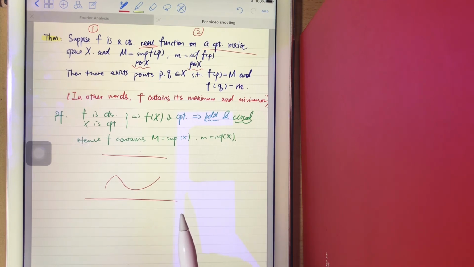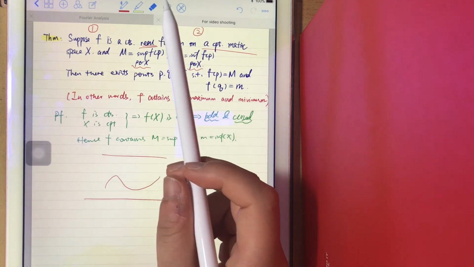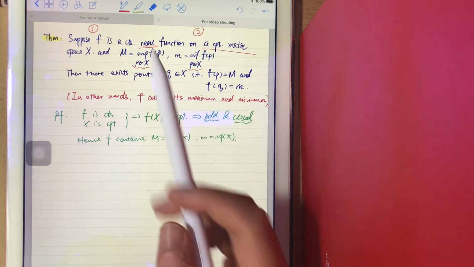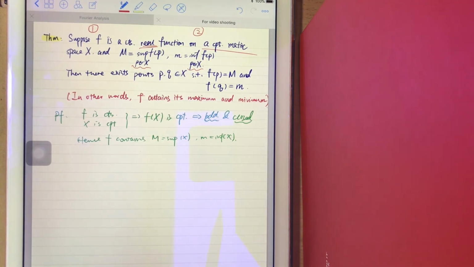I can't find such points otherwise. I don't remember if I mentioned a certain theorem before, that if you have a bounded and closed set, you can directly get that it contains its supremum and infimum. Okay, I'll check this, and if not, maybe I'll mention it in the following videos.